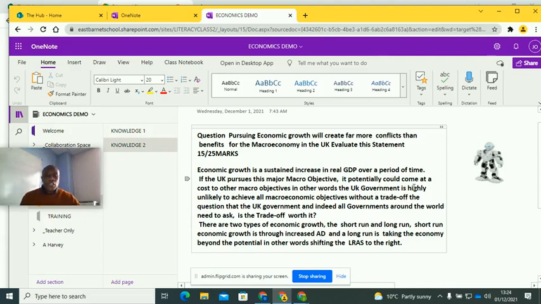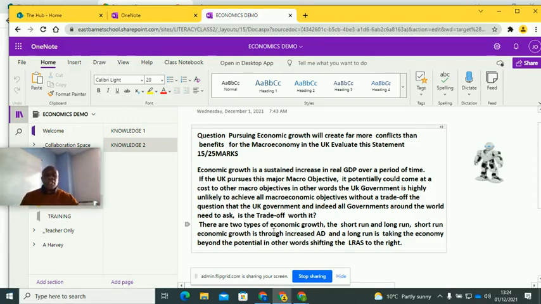Okay, so it potentially could come at a cost to other macro objectives. In other words, the UK government is highly unlikely to achieve all macroeconomic objectives without a trade-off. The question that the UK government, and indeed all governments around the world, need to ask: is the trade-off worth it? Okay, I'm posing a good question here. Is the trade-off worth it? And I'm going to answer that question in the essay.